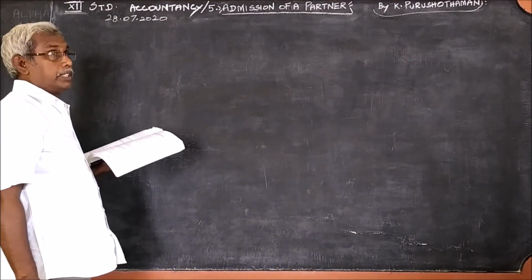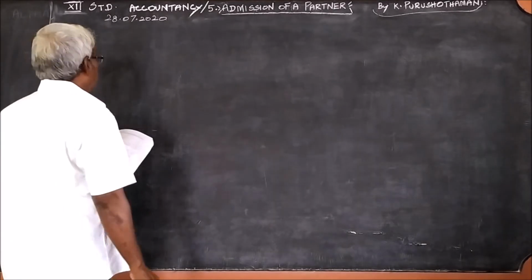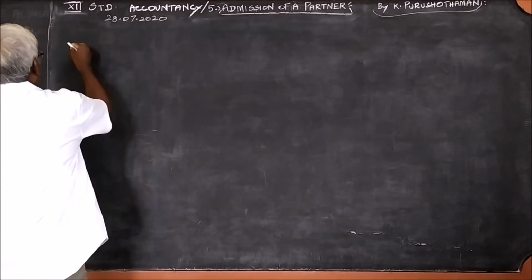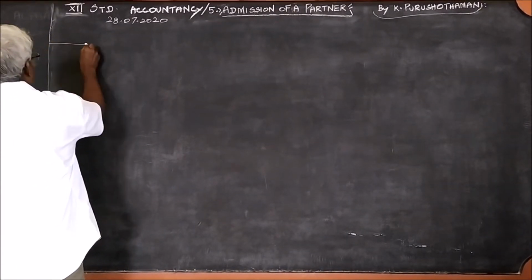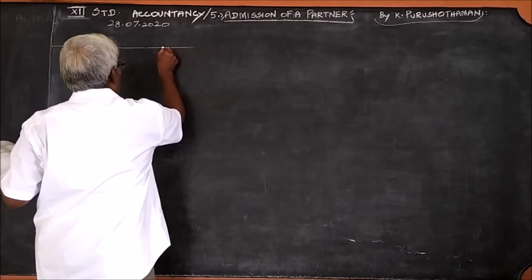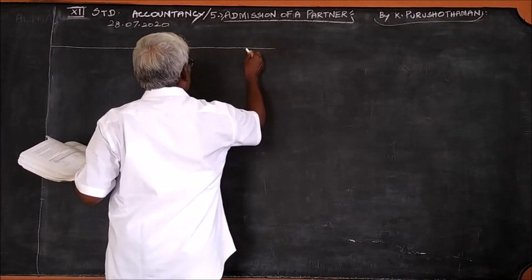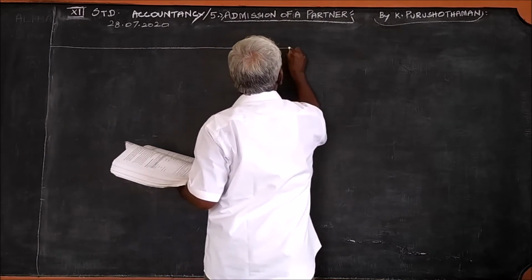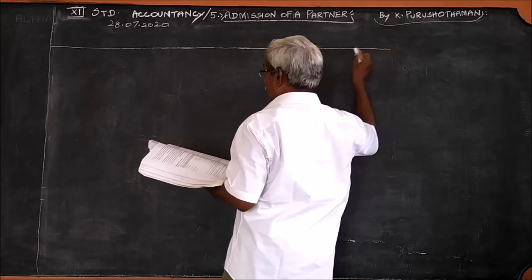The second part of the question is the capital account. What are we going to do now? Listen carefully and see the difference in format also.